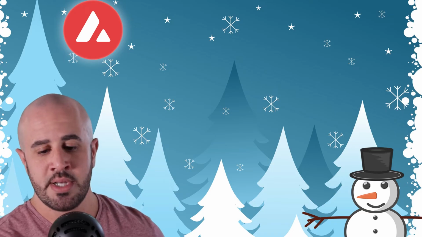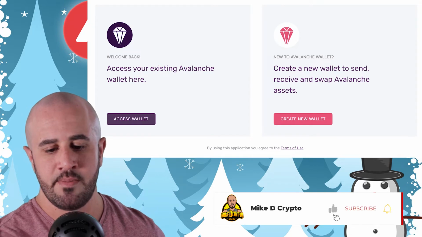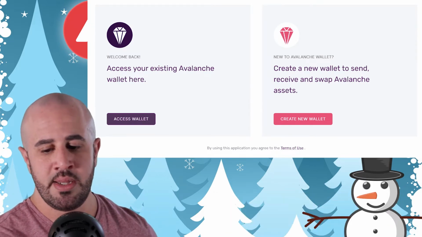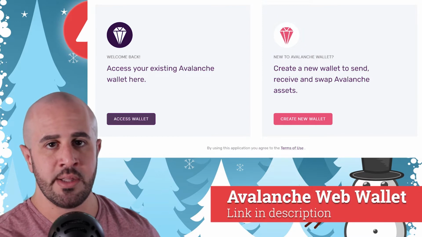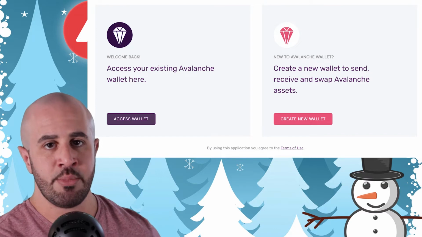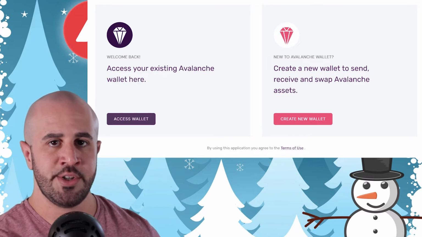The first thing that we'll discuss is how to set up a web wallet. In order to use the X chain or the P chain, you will need the Avalanche Web Wallet, which I will link in the description below. I'm going to show you this process without a hardware wallet, and then I'm also going to show you how to do it with a Ledger hardware wallet.